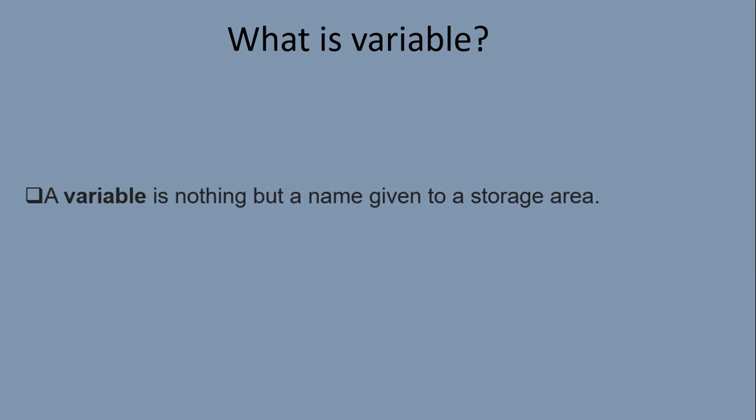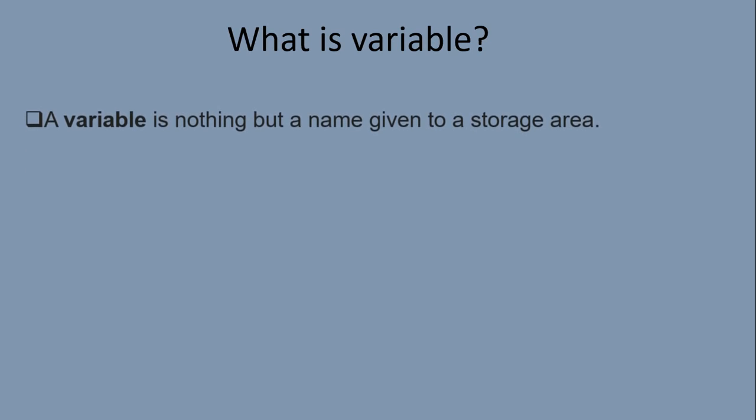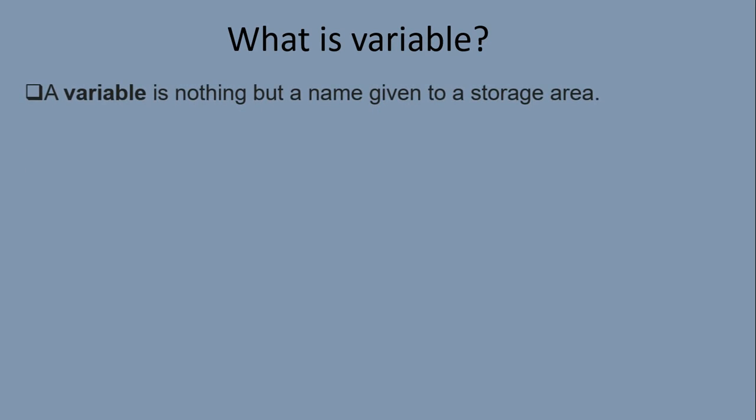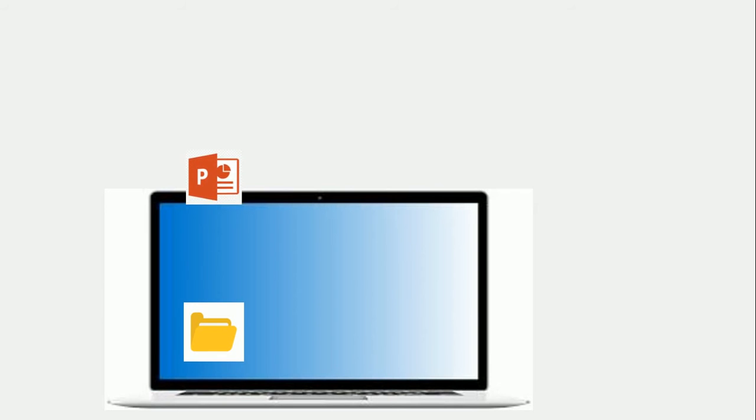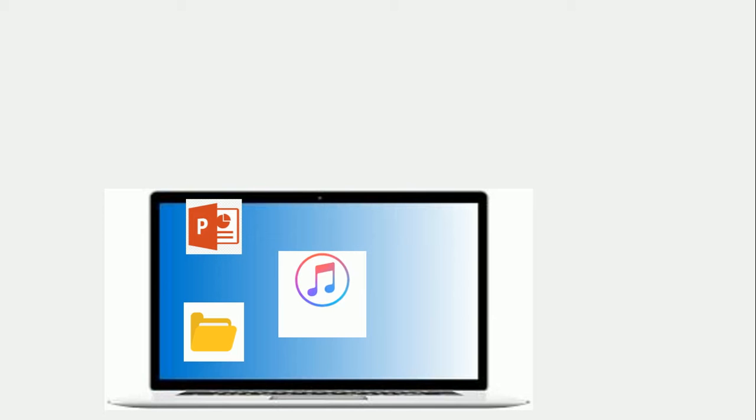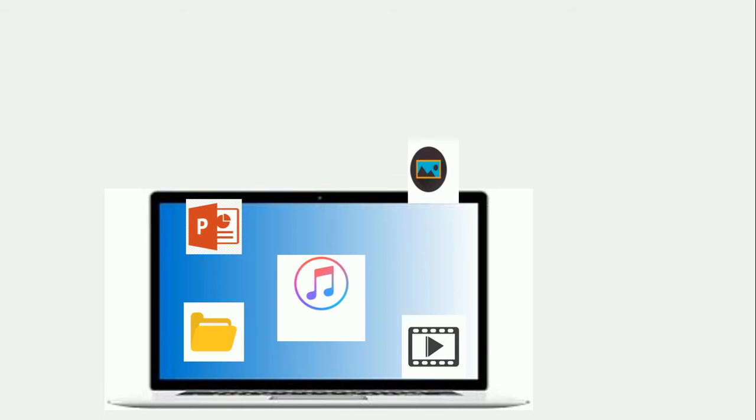So a variable is nothing but a name given to a storage area. In short, a variable stores values in it. Let us take an example of a computer. In a computer, we store lots of data and to store it, space is required. If I want to store any doc file or any MP3 file or any JPG file, space is required. That's why a variable is a name given to a memory location to store the data.